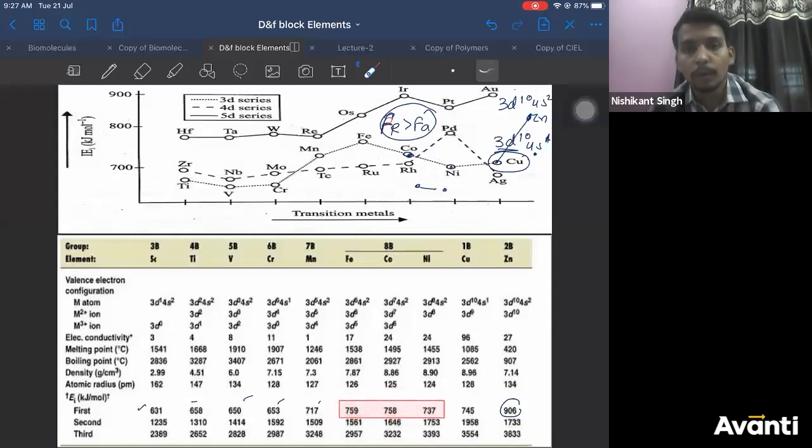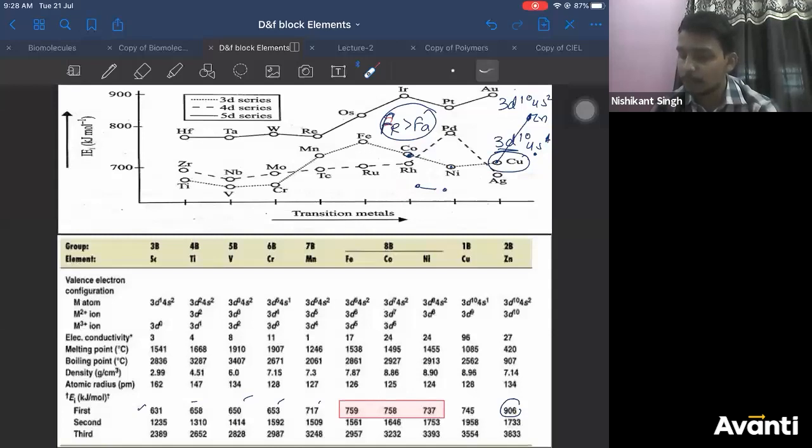Correct? So what would you conclude from it? See carefully, the same things which we were discussing. Can you tell me why it is not increasing after iron further? First reason, can you tell me why it is not increasing after iron? We'll go step by step. After iron, what is happening? Very good, Adish. Electron starts pairing.